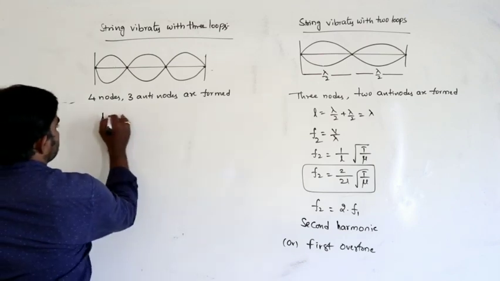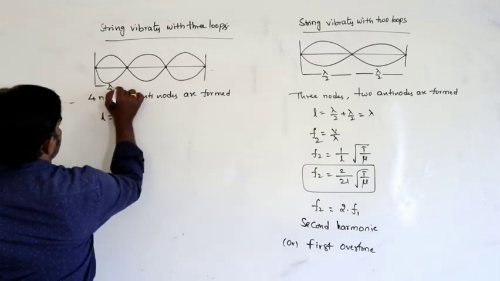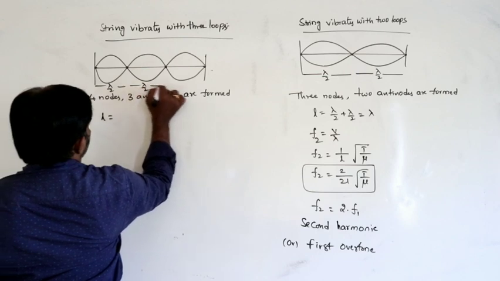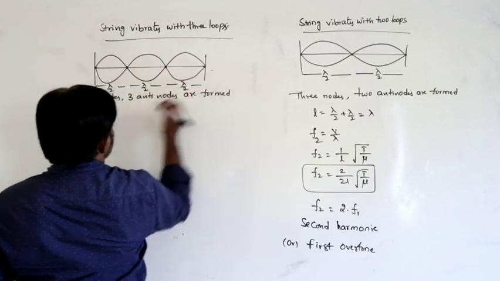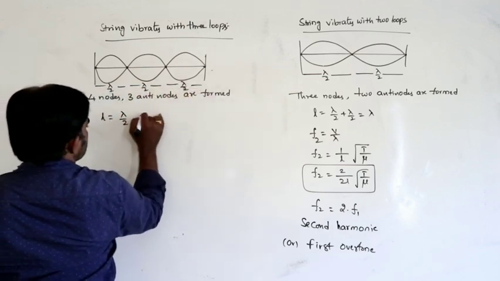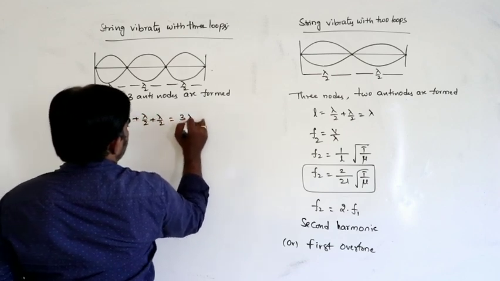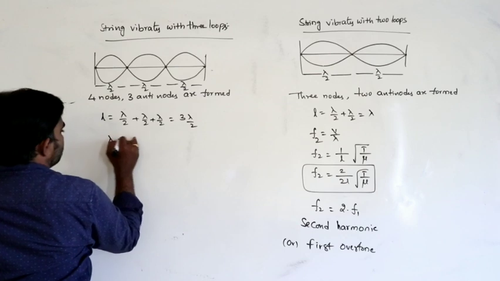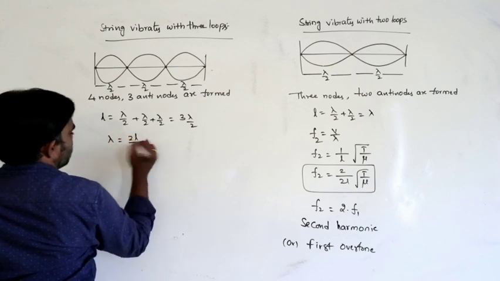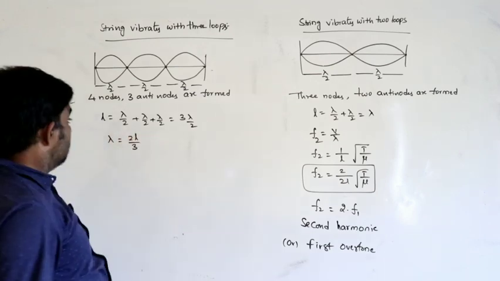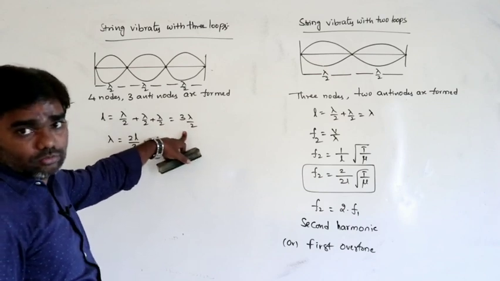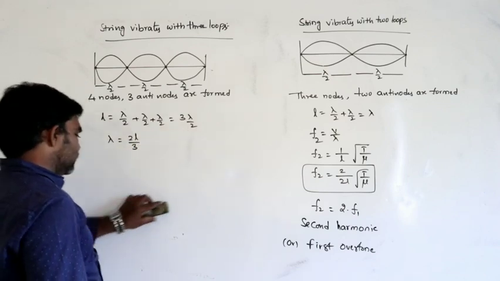So the length of the string is lambda by 2 plus lambda by 2 plus lambda by 2, that is 3 lambda by 2. L is equal to 3 lambda by 2, so lambda equals 2L by 3.